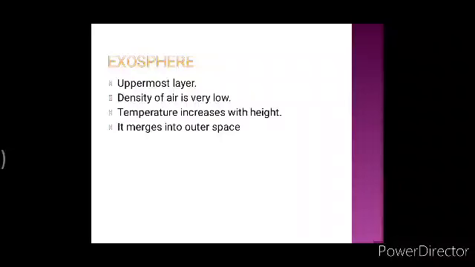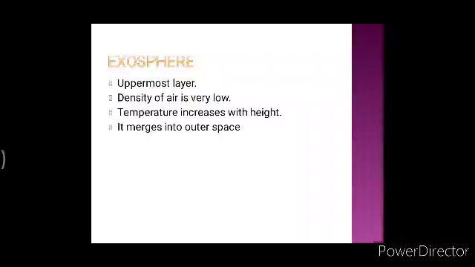After that, we move to exosphere, which is the uppermost layer. We don't know the upper boundary of this layer, because it gradually merges into outer space. Okay, so this was all about the layers of the atmosphere. Hope you all understood that.